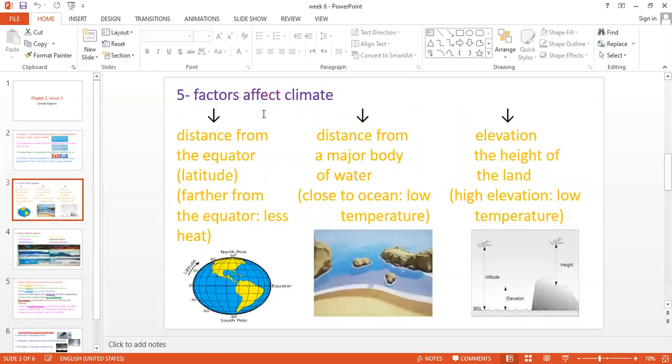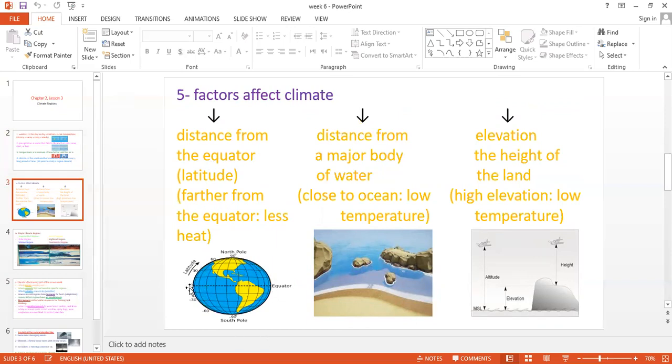Here at this point, factors affect climate. The meaning of this point, guys, is why we have very cold regions and why we have very hot regions: because of these factors. Number one, the first factor is the distance from the equator.